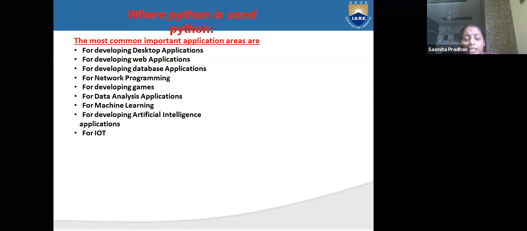This is called machine learning. The computer should understand easily. If a same type of dog and a cat with the same face are there, how can the computer understand this is a cat and this is a dog? That is a type of machine learning. You can write your programs in machine learning.